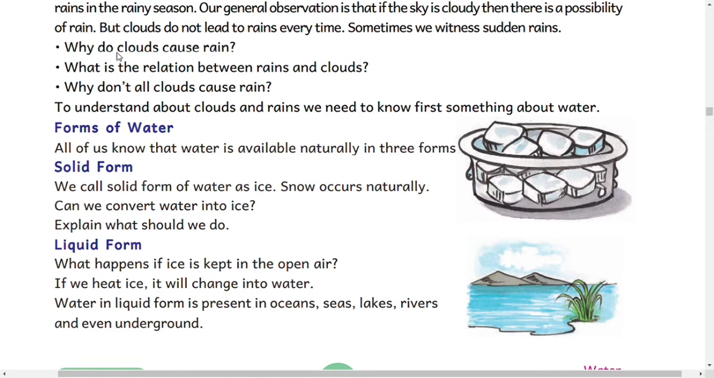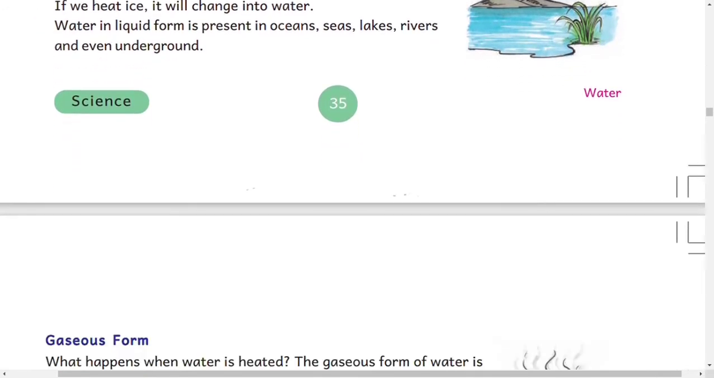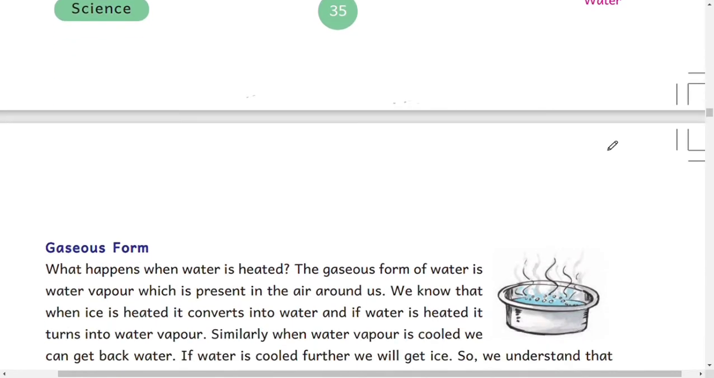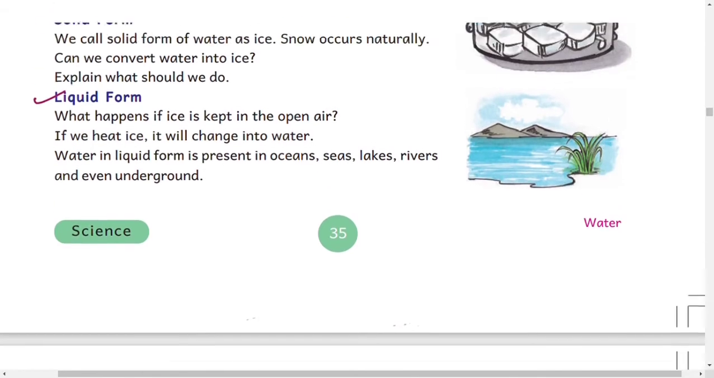Today our topic is part 3 from the water lesson. The first one is the forms of water. It is available in three states: solid form, liquid form and gaseous form. So water is available to us in three forms.